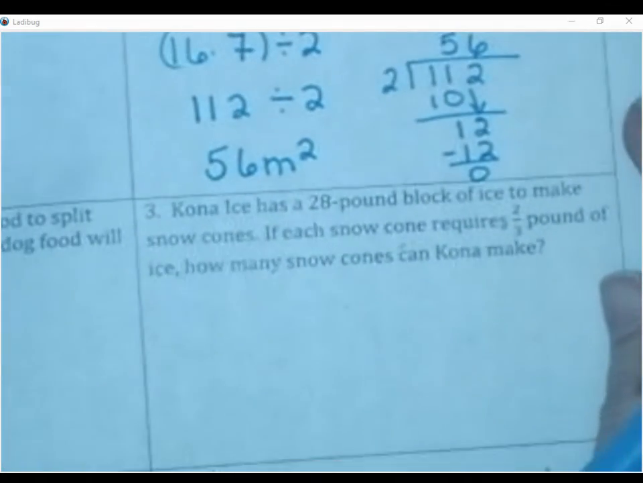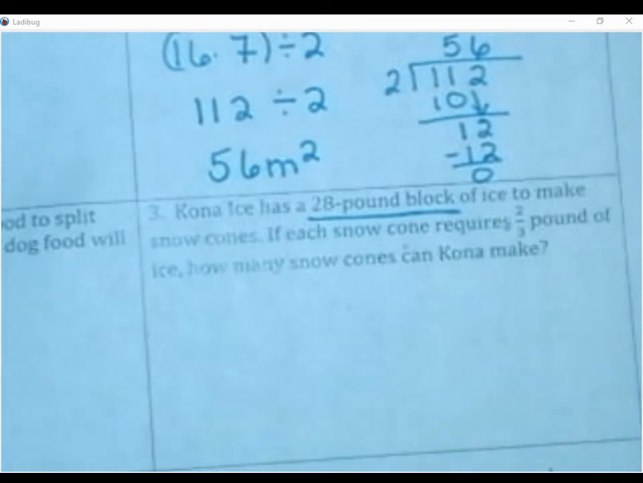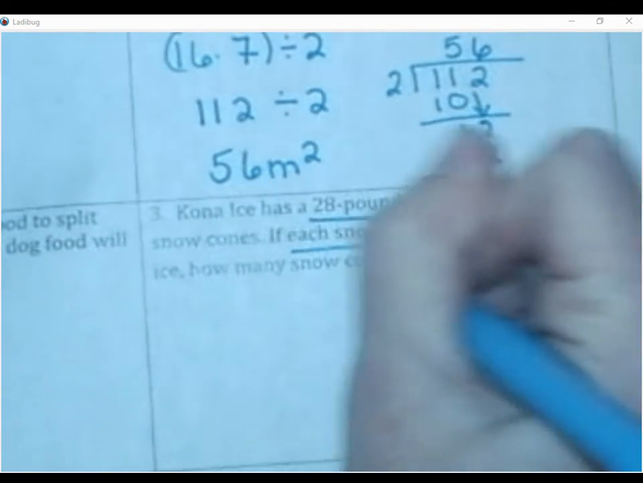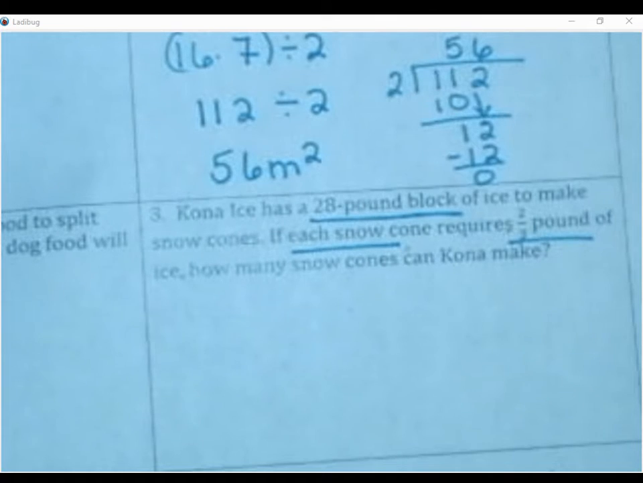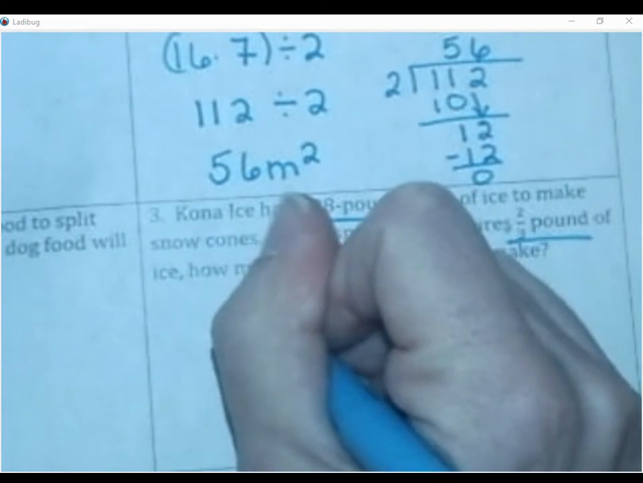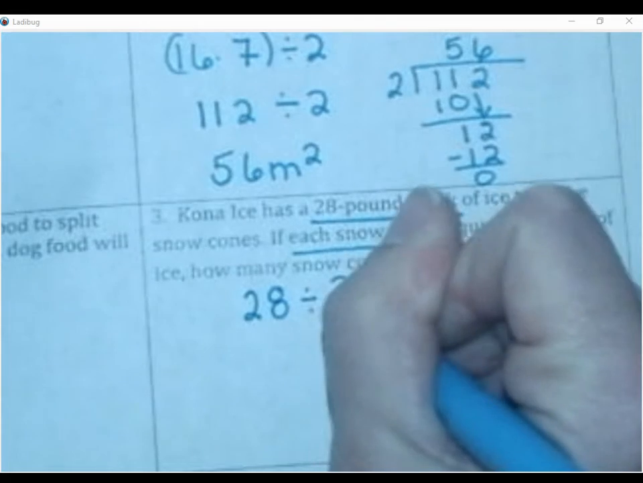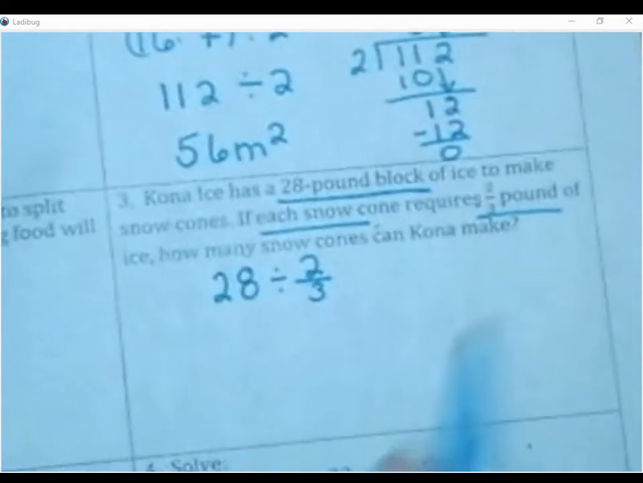Okay, number 3, the one that a lot of people were stuck on today in class. It says Kona Ice has a 28-pound block of ice to make snow cones. If each snow cone is 2/3 of a pound of ice, how many snow cones can Kona make? So the first thing I would notice is I'm taking this 28 pounds of ice and I'm dividing it by 2/3 because that 2/3 represents 1.